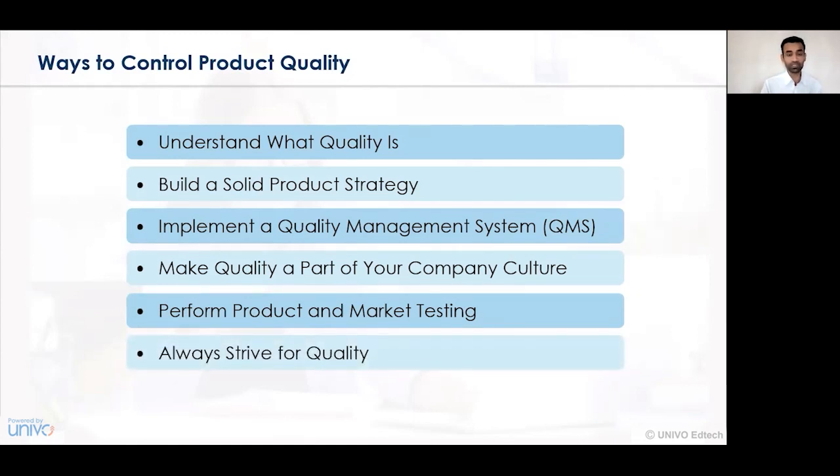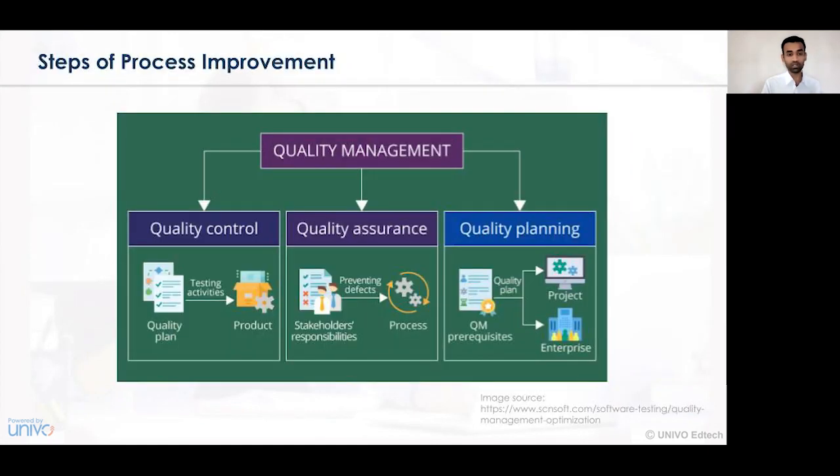Always strive for quality. An organization must always strive for quality, and must always try to see how we identify and deliver a better qualitative product to the consumers and to the people at large. And hence, striving for quality by the management, the organization or the manufacturing unit is essentially important.